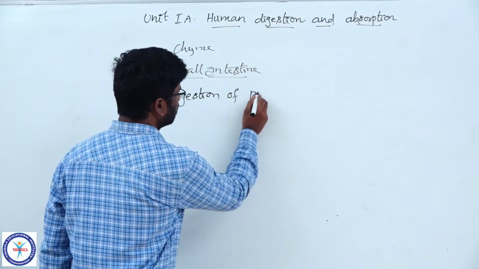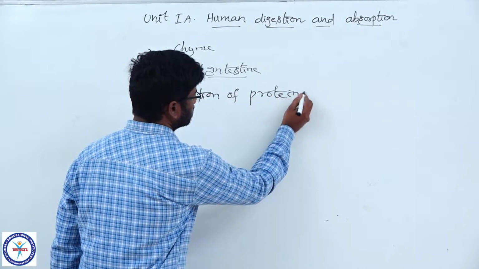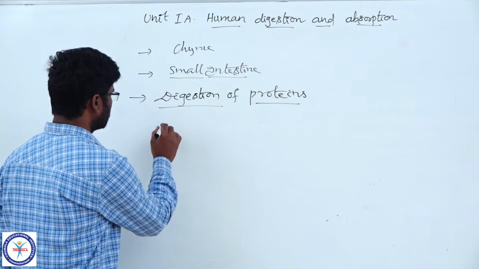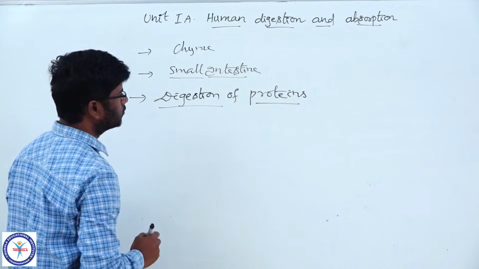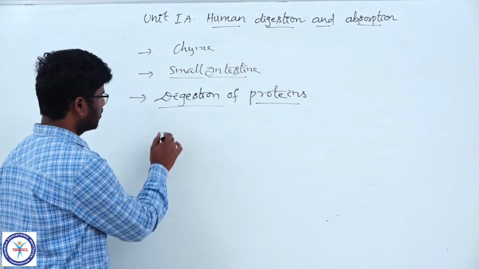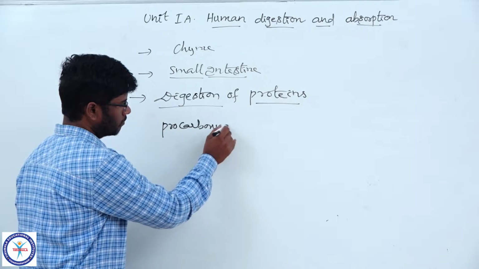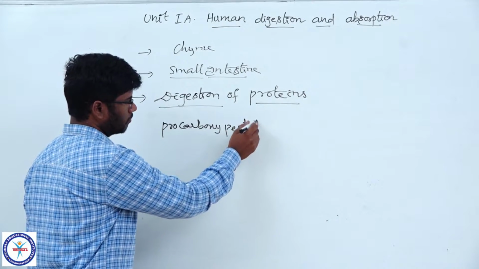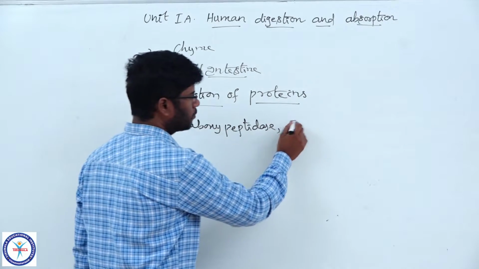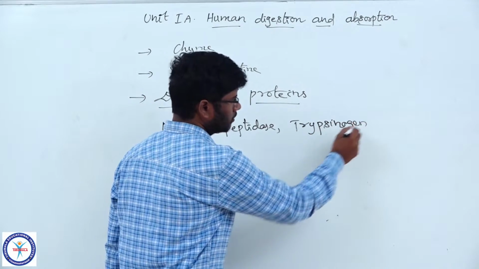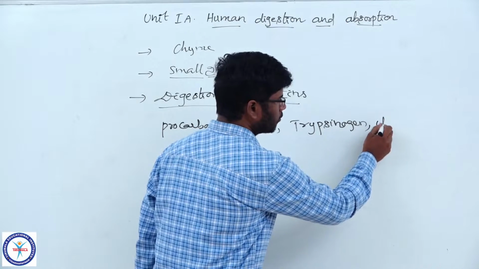Digestion of proteins. In the pancreatic juice, there are three inactive enzymes: procarboxypeptidase, trypsinogen, and chymotrypsinogen.